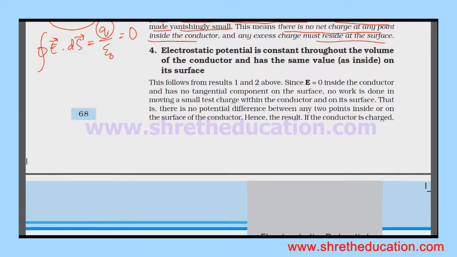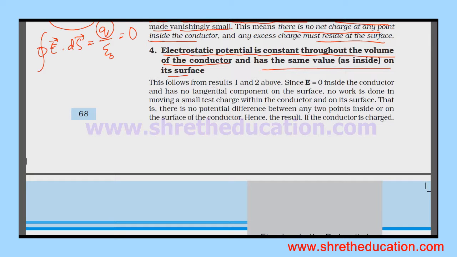Next thing is, electrostatic potential is constant throughout the volume of the conductor and has the same value as inside on its surface.